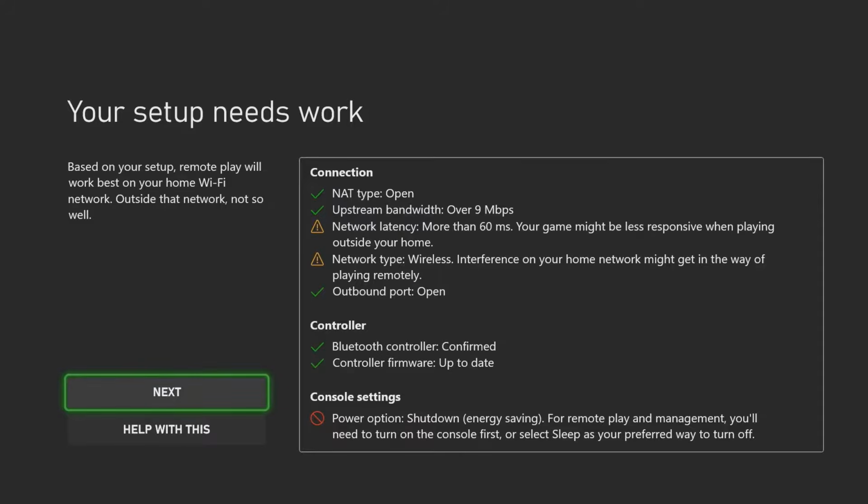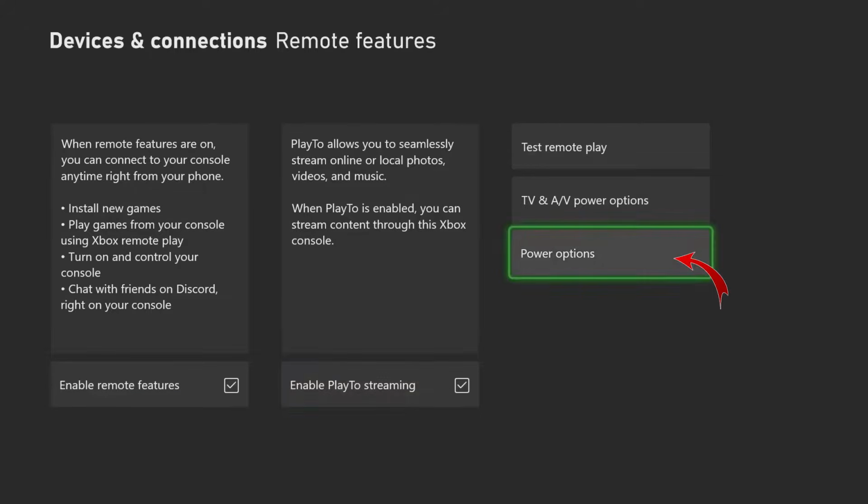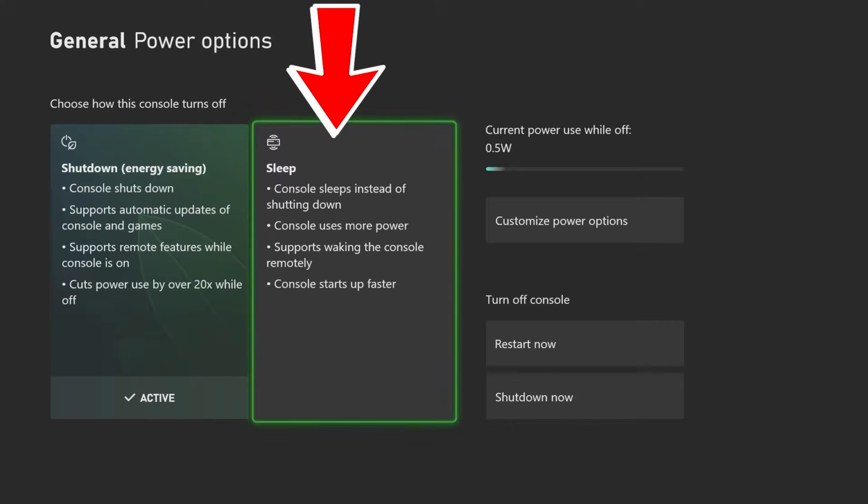The results show us that I need to change some settings and I need to turn off the energy saving option when I turn off my console. So let's go back one step to change that first. We go to power options here and select sleep. Just letting you know that this option will consume more power, more electricity, as the console is not shutting down but just going to sleep mode.